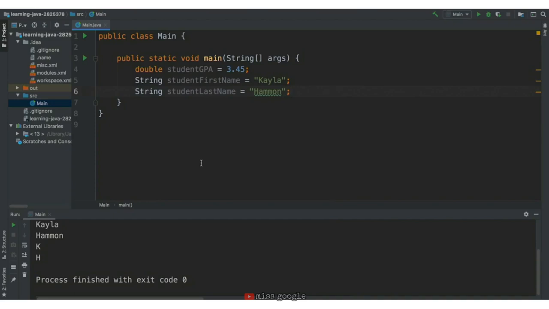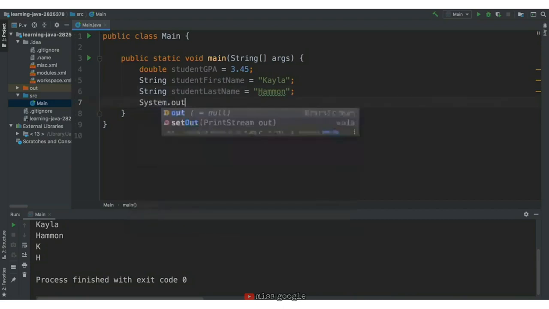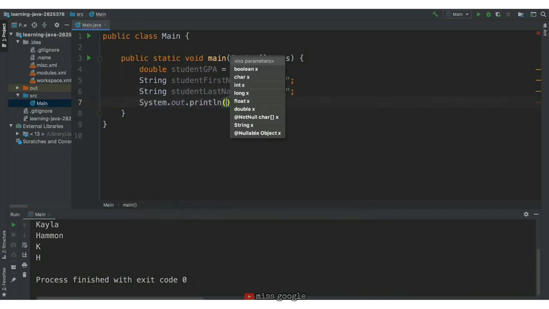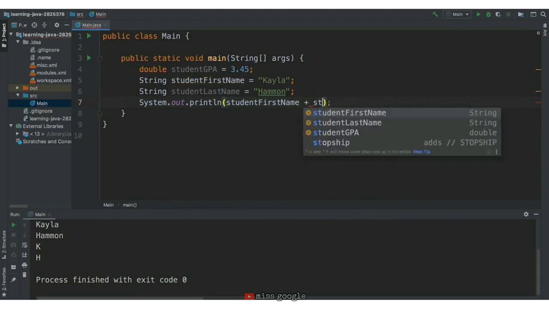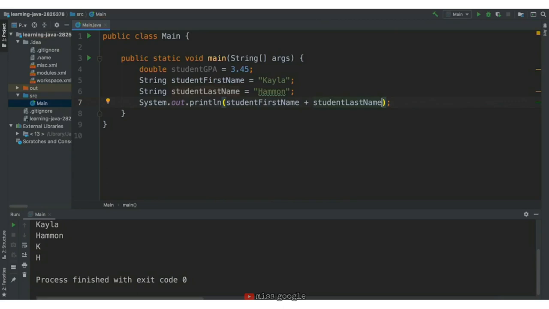In the code, we'll write System.out.println and then access the value of the student's first name with studentFirstName. To add on the last name, we'll add a plus sign for concatenation, combining the value of these two strings. Then we'll type the variable that holds the student's last name, studentLastName.